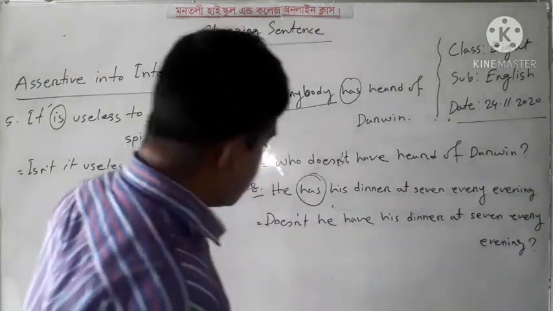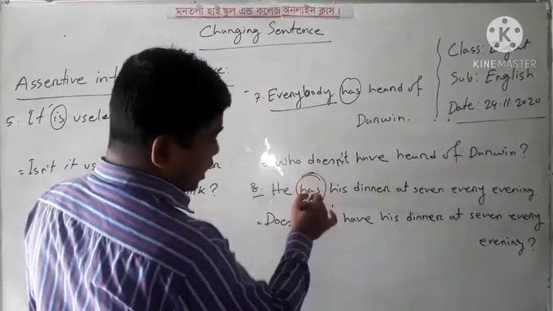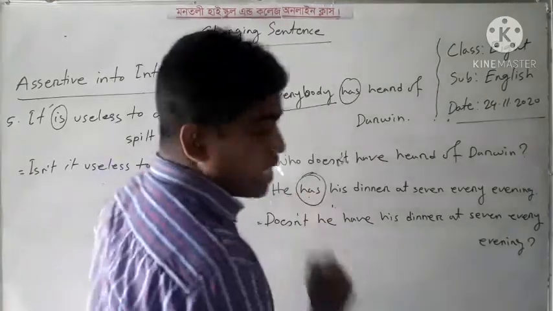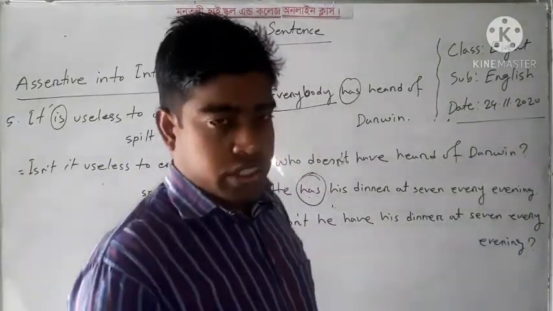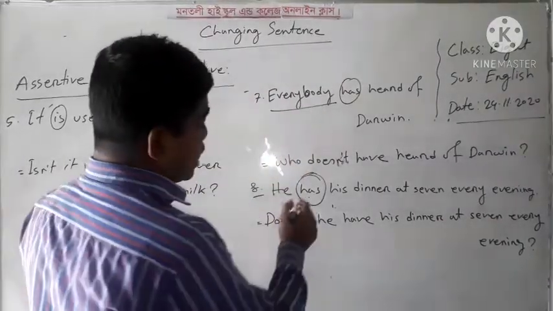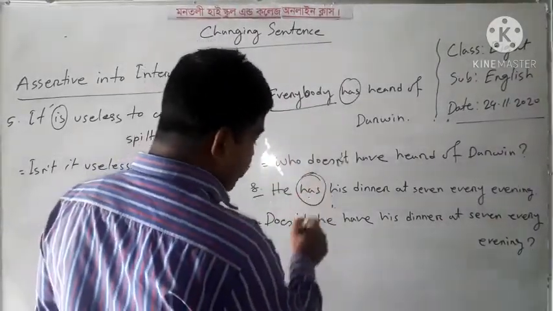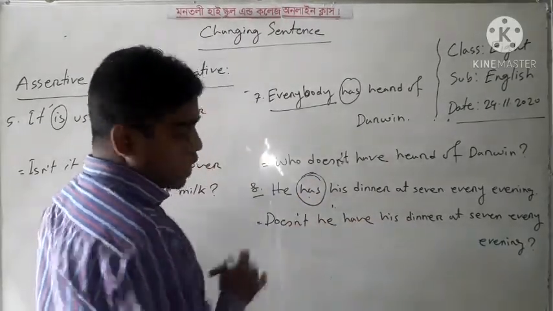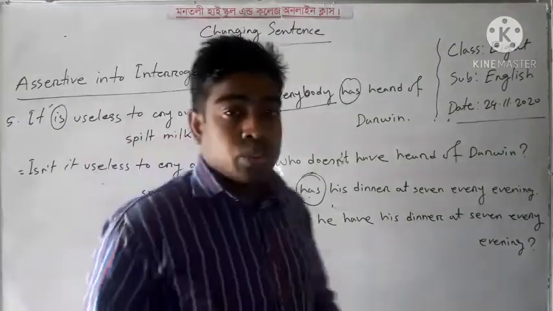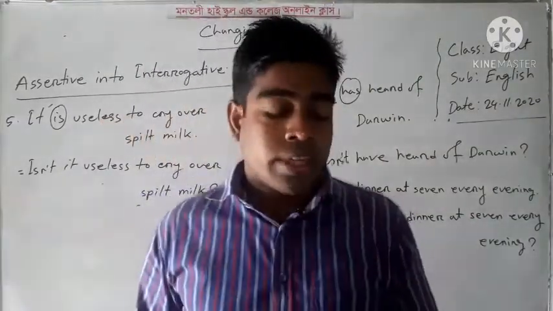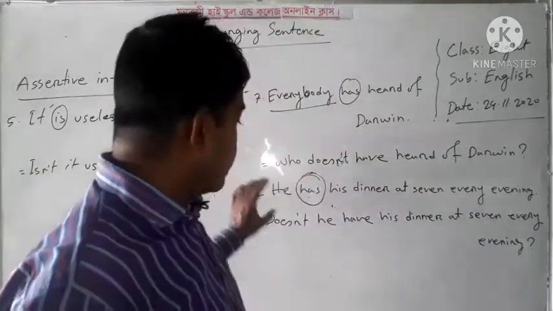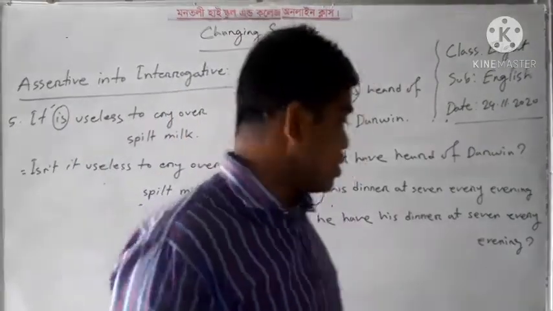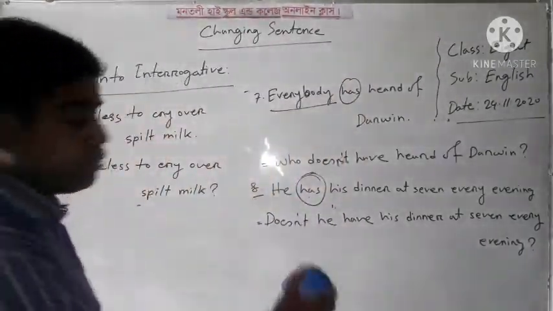So dear learners, I think you are clear about the verb. It is not an auxiliary verb, it is actually a main verb. Has means eat or consume. As it is a main verb and there is no auxiliary verb, I have to take an auxiliary verb here, as doesn't. You know, we have to use three auxiliary verbs: do, did, does. So here, as the subject is third person singular, you have to use doesn't. My dear learners, I think you are clear about my sentences.